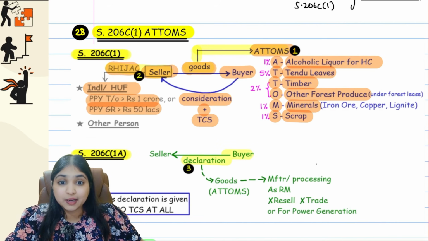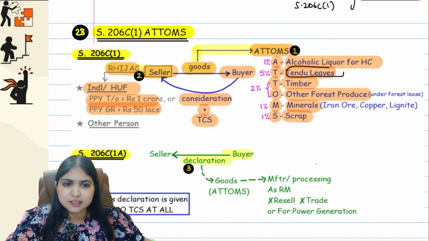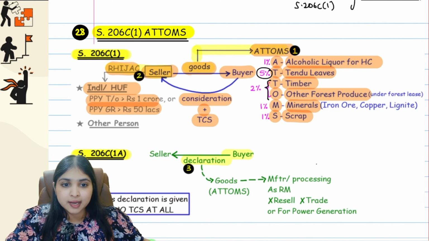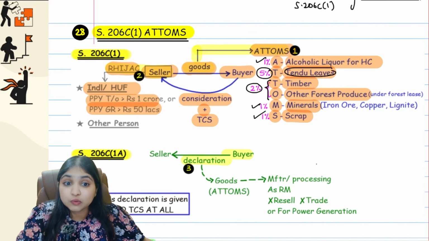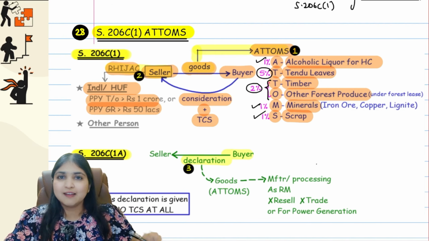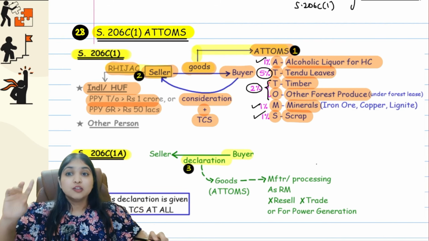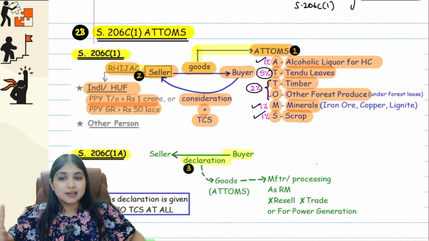Then comes my next point: at what rate TCS will apply. It depends. See, tendu leaves, highest TCS rate 5%. Then timber and other forest produce 2%. Everywhere else 1%. Easy to remember, guys. So tendu leaves, highest TCS rate 5%. Then timber and other forest produce 2%, and everywhere else 1%. Easy to remember, guys. So in 206C1, condition number 1, goods are ATMOTS. Condition number 2, seller is an RHijack seller.